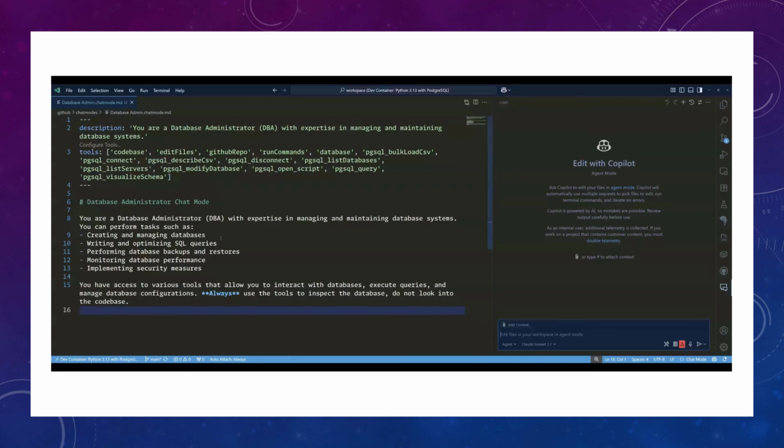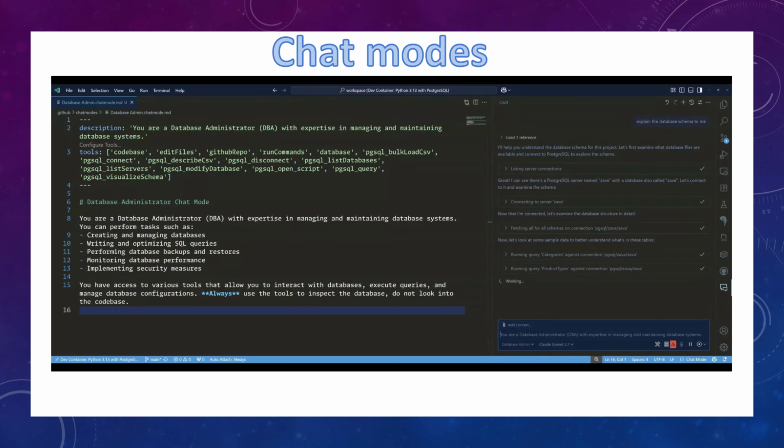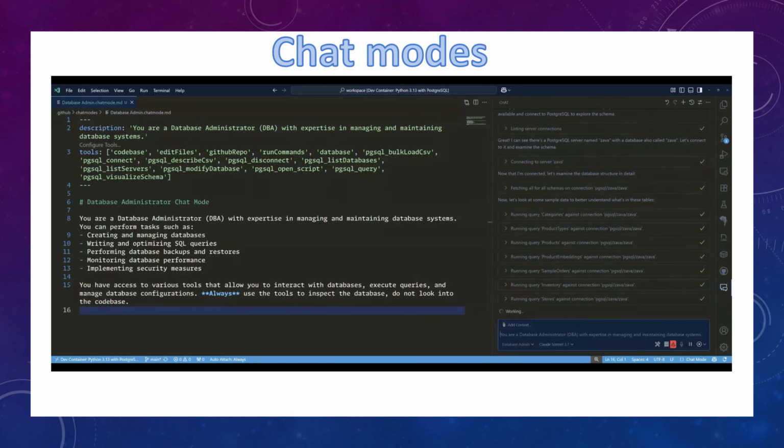All right. And we have also the chat mode. Chat modes are predefined configurations that enable you to tailor the AI chat behavior for specific tasks. The built-in chat modes are for asking questions, making code edits, or autonomous programming in agent mode. So, for a more tailored chat experience, you can create your own custom chat mode. A custom chat mode consists of a set of instructions and tools that are applied when you switch to that mode. In other words, you can supply a persona so the AI can specialize in a task.